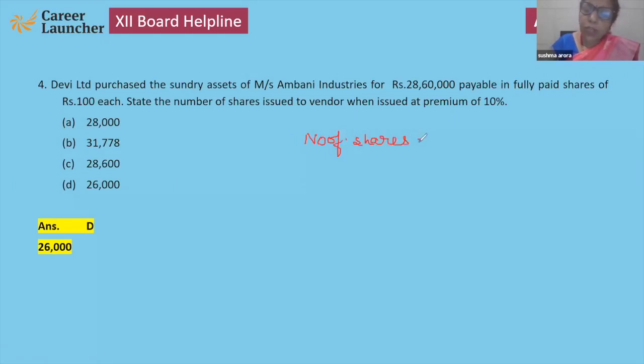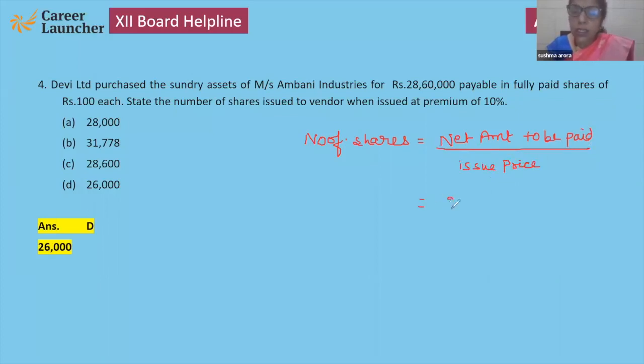For the number of shares or debentures, you have to use only one formula: net amount to be paid upon issue price of each debenture or share. Here they have to pay 28,60,000, and the issue price is 110.